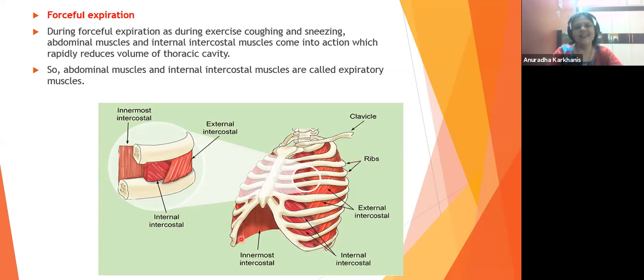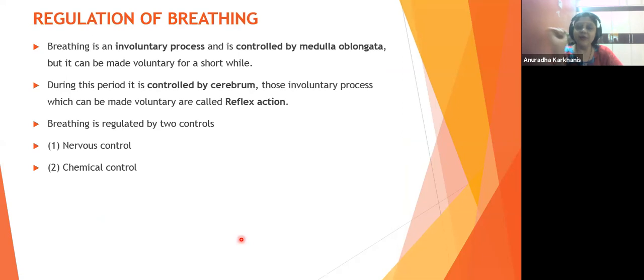Okay, चलिए. Now we talk about the regulation. अब ये as you were asking me, क्या होता है अगर एयर पहले आती है, प्रेशर कैसे बढ़ता है, या फिर हमारे रेडियल मसल्स पहले पुल होते हैं, what exactly is happening and how it is happening. So we have to understand these things very clearly with something called regulation of breathing. How this breathing is regulated. The one who is actually controlling these activities is something that we have to understand now.